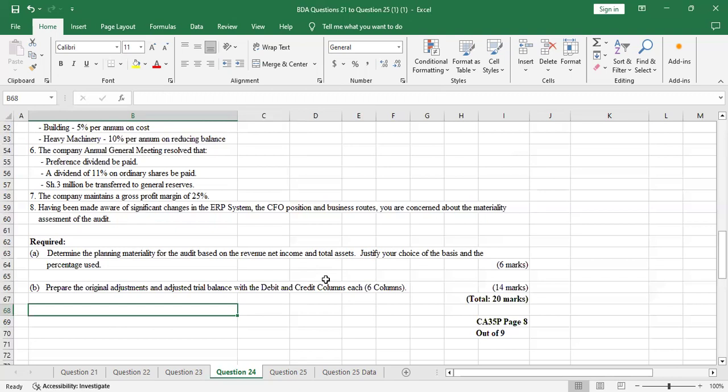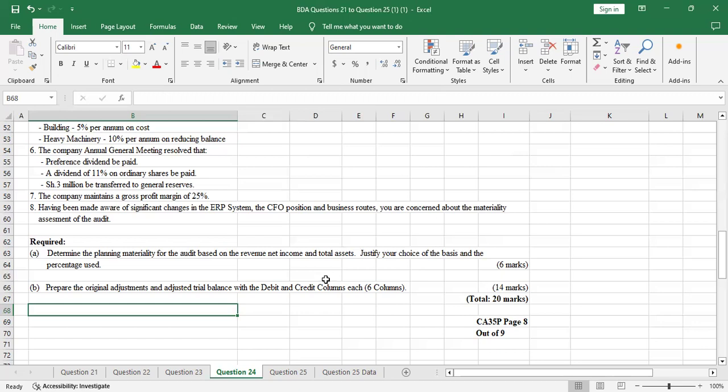But turnover, which is also known as revenue, is relevant, though not predictable, because it keeps on fluctuating. So the base I'll select is the net income.